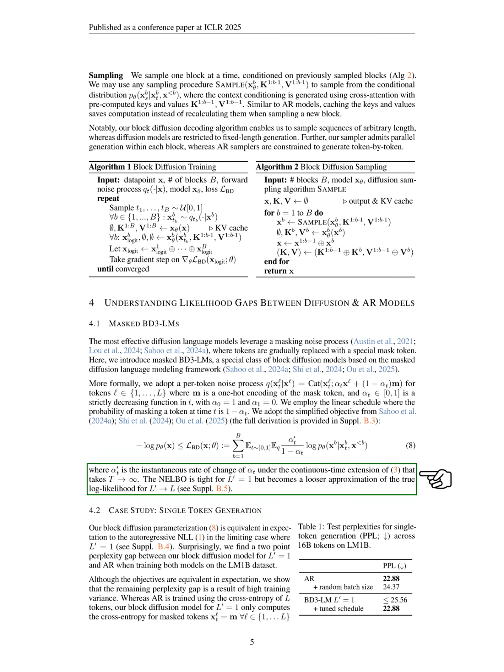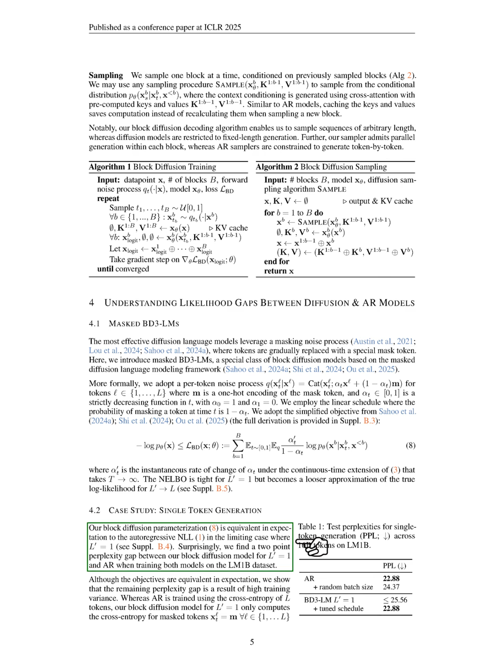The NELBO is tight for certain cases but becomes a less accurate approximation of the true log likelihood in others. In our case study on single token generation, we find that our block diffusion parameterization is, on average, equivalent to the autoregressive negative log likelihood when certain conditions are met. We observe a perplexity gap between our block diffusion model and the autoregressive model when both are trained on the LM1B dataset. Although the objectives are theoretically equivalent, the gap arises from higher training variance in our model, as it computes cross-entropy only for masked tokens, leading to fewer tokens being used in loss gradient estimation.